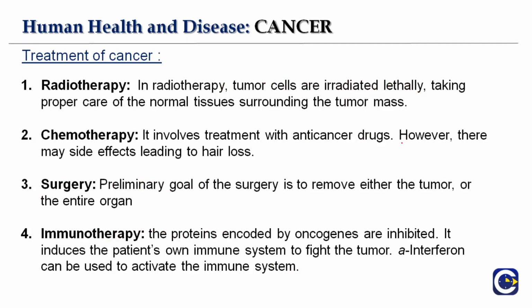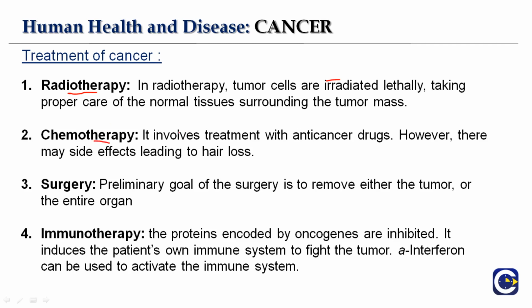Next is the treatment of cancer. So how can you treat cancer? How can you kill those differentiating cells which are growing at a rapid rate? So first we say radiotherapy. So what do you do in radiotherapy? In radiotherapy, the tumor cells are irradiated lethally, taking proper care of the normal tissue surrounding the tumor mass. So the person giving radiation to the person who has cancer has to be careful, they should only destroy the tumor cells, not the normal cells.